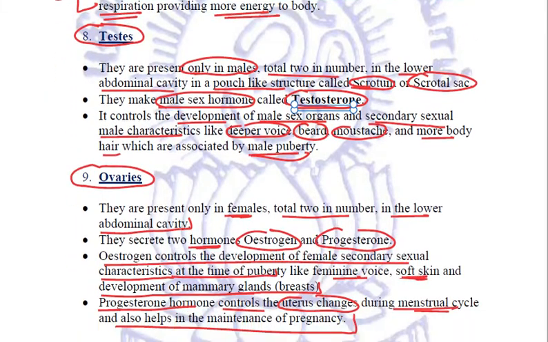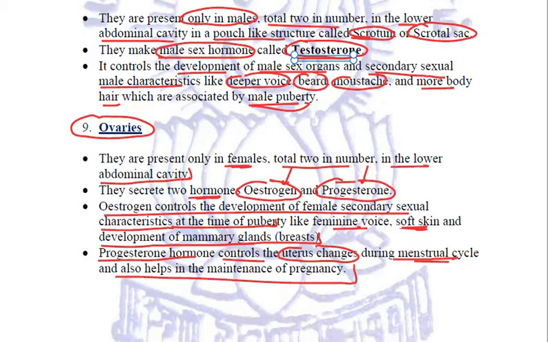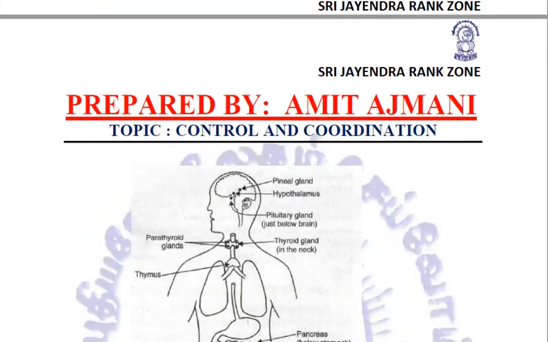In females, we have got ovaries, the main reproductive organs. As reproductive organs, they produce ova or egg, which are the female sex cells or the female gametes. And as endocrine glands, they secrete two hormones, estrogen and progesterone. Estrogen is responsible for all the secondary female sexual characteristics, and progesterone maintains pregnancy and controls the uterus changes during the menstrual cycle or menstruation, right?